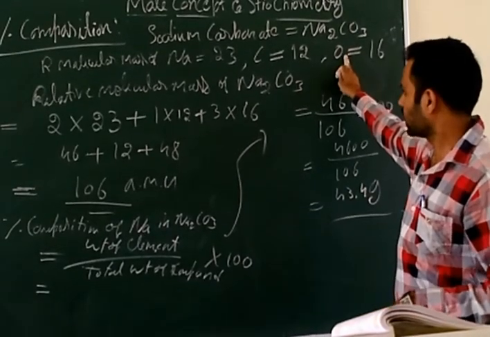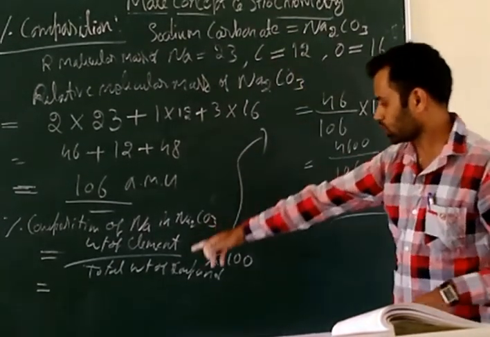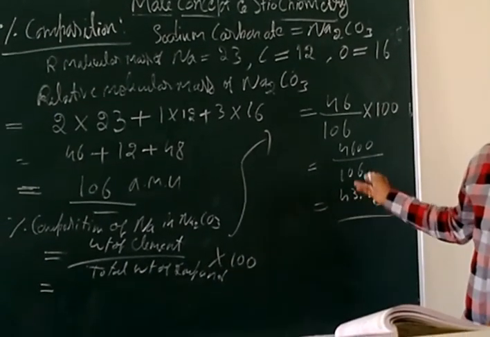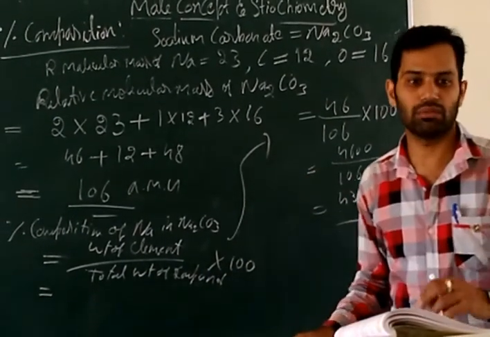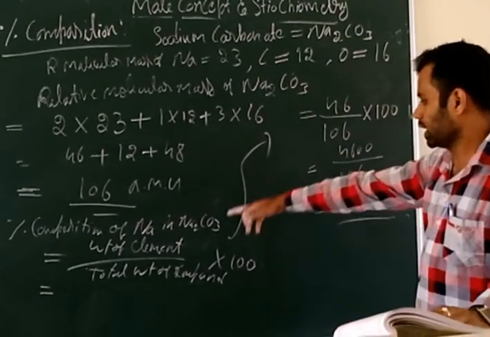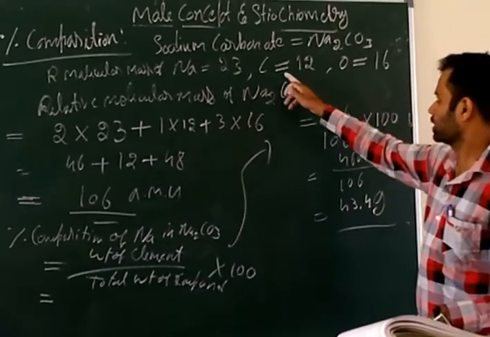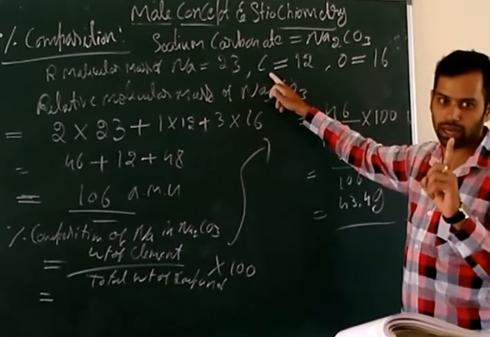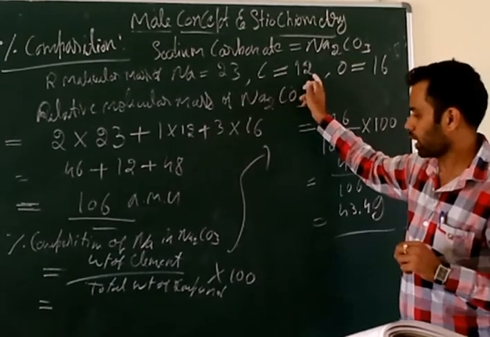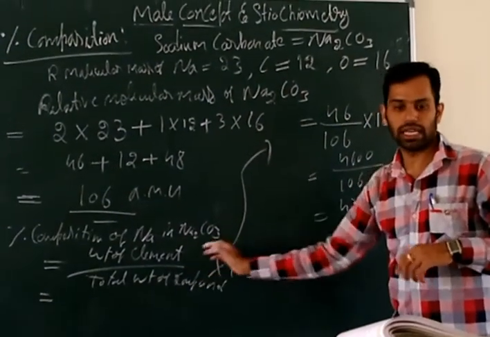Weight of the element divided by total weight of the compound into 100 will give the percentage composition of carbon. Similarly for oxygen. To calculate the weight of carbon, only one carbon is there in the molecular formula, so 12 divided by 106 into 100.